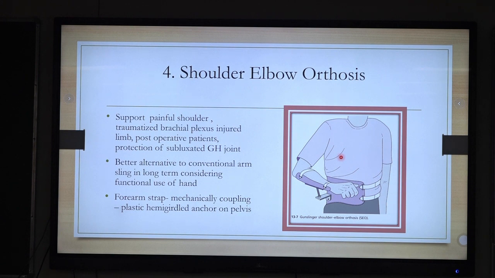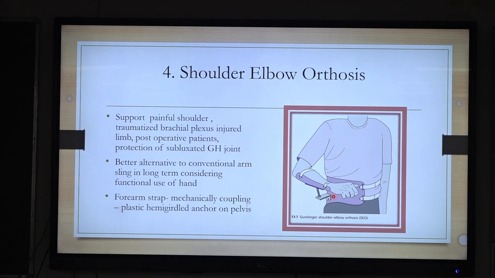When it is moving, what we call it is a mobile arm support. Here the arm is fixed. This arm is fixed. But even with this, the person is able to do some activity with the hand. Only the elbow and shoulder are immobilized.